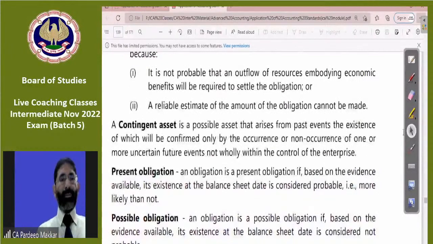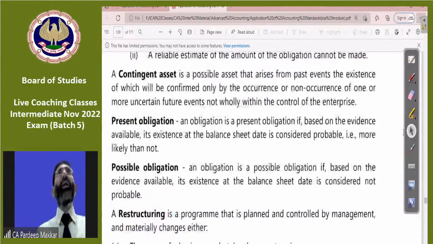Contingent asset: an asset which may or may not arise depending upon the occurrence or non-occurrence of one or more uncertain future events not in the control of the enterprise. That is called a contingent asset. Just like contingent liability, it is the reverse of that. We have sued someone in the court and claimed rupees 10 lakh from him. Now, whether the amount will be received or not, that is not clear to me. It will all depend upon the decision of the court. So it is a contingent asset for me.